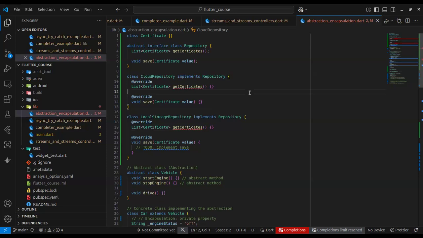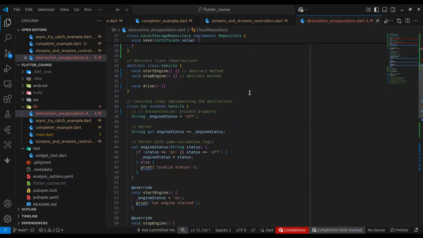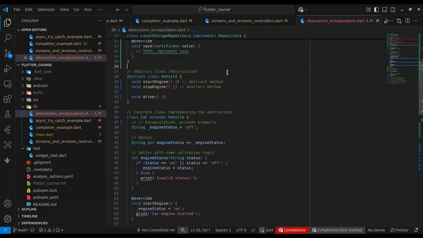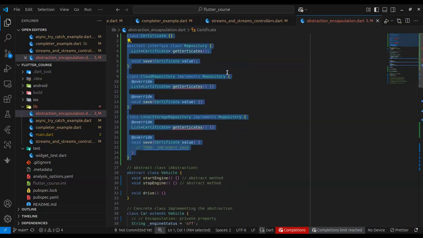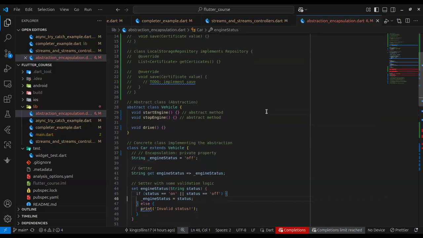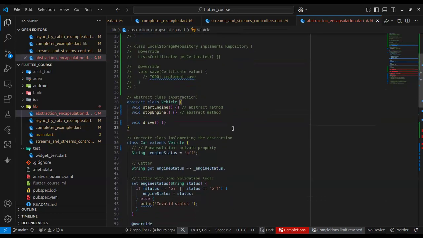Encapsulation is not so different from abstraction. There's some encapsulation in this example. So back to this very cool example that I already had prepared. Encapsulation basically means storing values, keeping values hidden. And how do you do that?